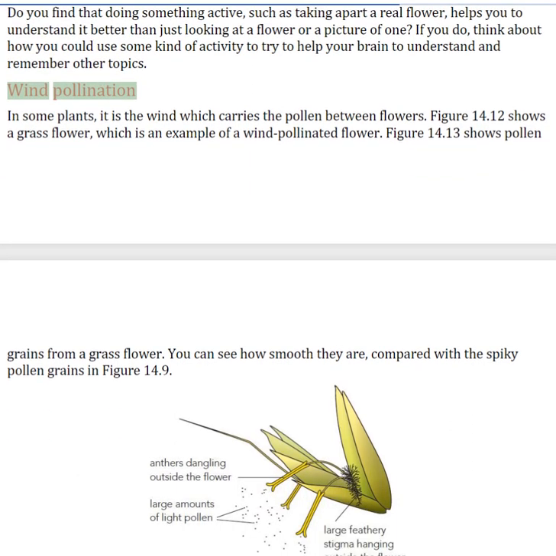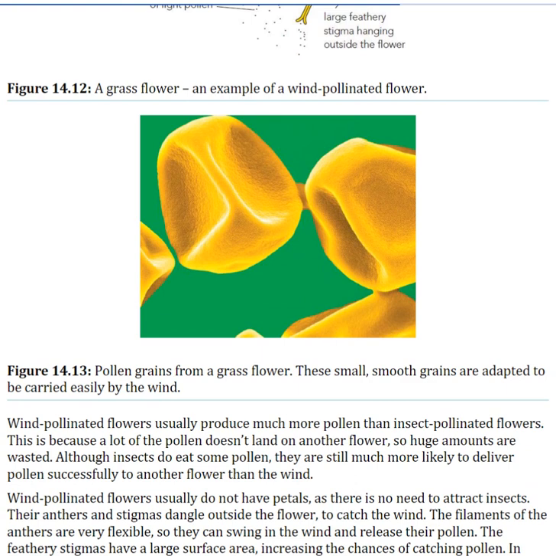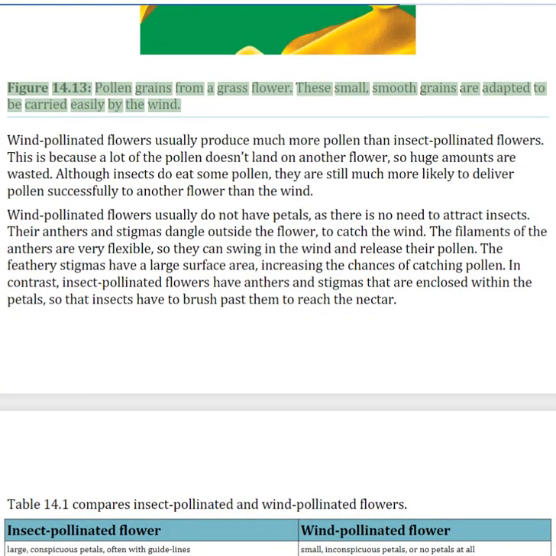Wind pollination. In some plants, it is the wind which carries the pollen between flowers. Figure 14.12 shows a grass flower, which is an example of a wind-pollinated flower. Figure 14.13 shows pollen grains from a grass flower. You can see how smooth they are, compared with the spiky pollen grains in figure 14.9. Figure 14.12. A grass flower, an example of a wind-pollinated flower. Figure 14.13. Pollen grains from a grass flower.